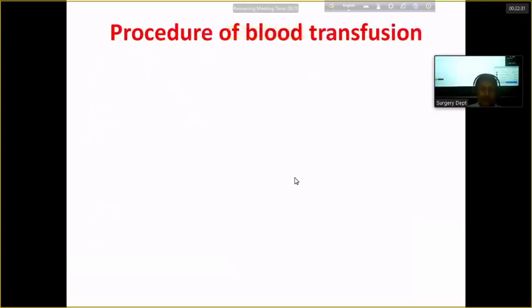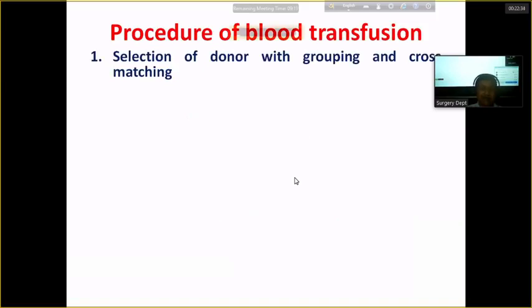You know the procedure of blood transfusion. আমরা যদি blood transfusion দিতে চাই, we have to follow the definite procedure. Number one, selection of donor with grouping and cross matching. On the basis of the criteria already we have mentioned, we have to select the donor and take the sample of the blood from the donor and from recipient. We have to match this blood and grouping should be identical, cross matching should be negative. That is, matching the blood from the donor and recipient, there is no formation of agglutination.